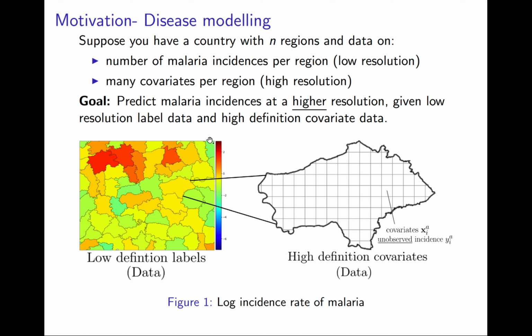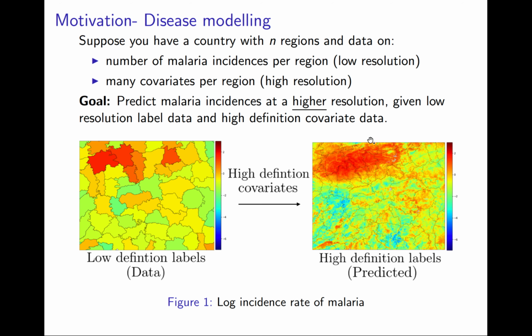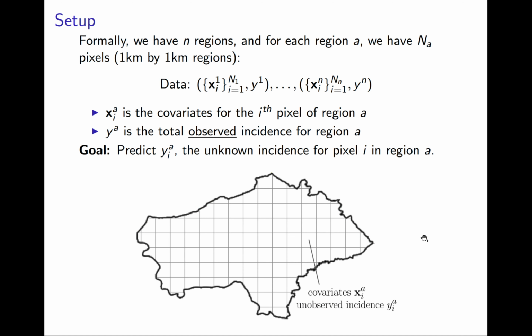Now our goal basically is, given the low resolution data on the left, and also these high definition covariates, we want to predict the distribution of malaria intensities at a high resolution, at the same resolution as the covariates. Formally, we have a bag of covariates and the total observed incidences per region. Basically, our aim is to predict the intensity of malaria at a pixel level, given only the total observed incidences at a regional level.